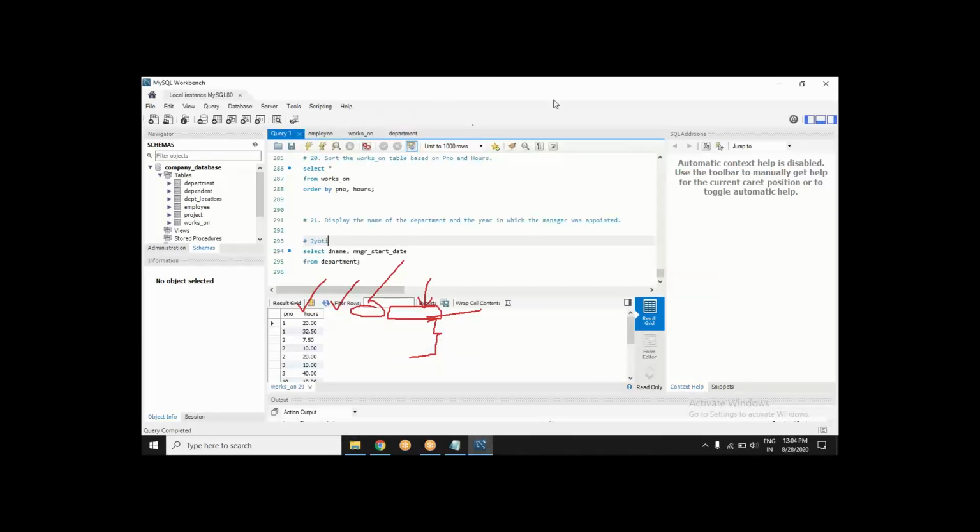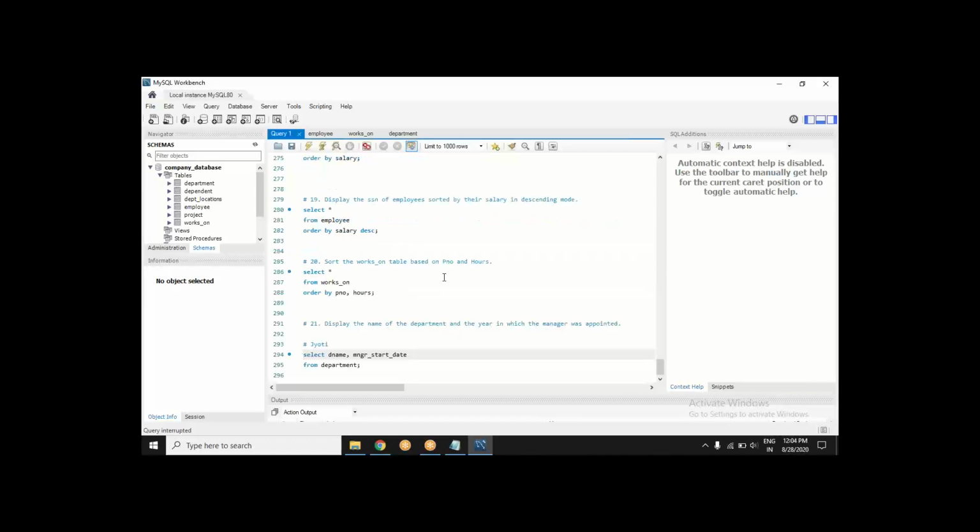The manager has a start date. When did this manager start working for this department? So there is this date also, when the charge is taken by this manager. However, your query asks in which year your manager was appointed. You need to not mention the manager date. You need to mention the year.